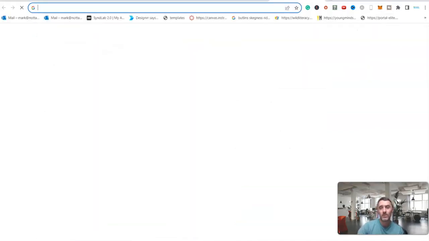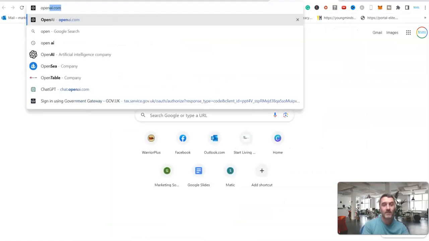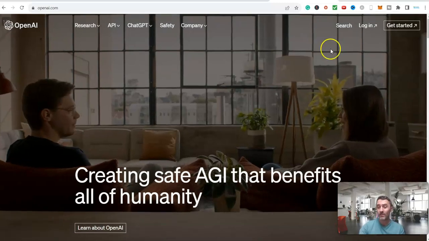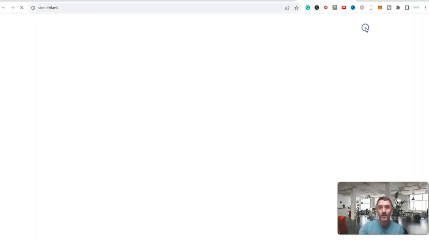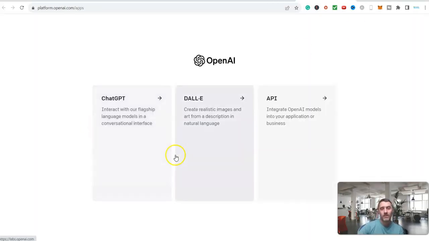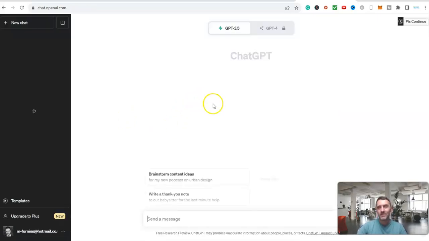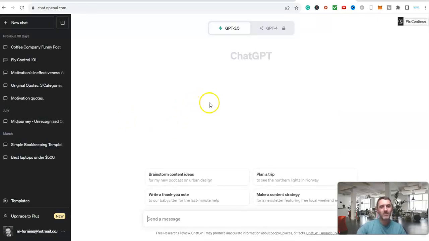Really straightforward and simple. Then we're going to need ChatGPT. So for this, we go over to openai.com. If you don't have an account, create an account. It's free. I'm going to very quickly log in. Oh, it looks like I'm already logged in. Yes, sorry, I'm already logged in. So in here, this is the interface of ChatGPT and how it looks. So down here, we need to send a message.